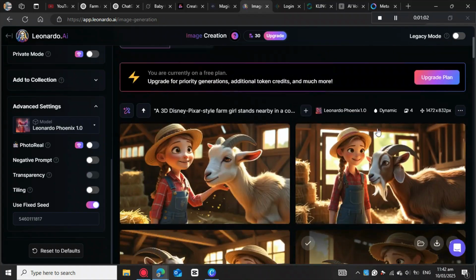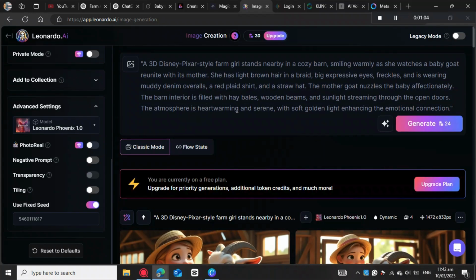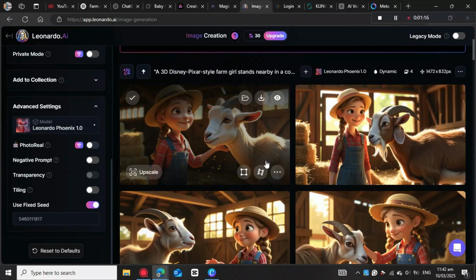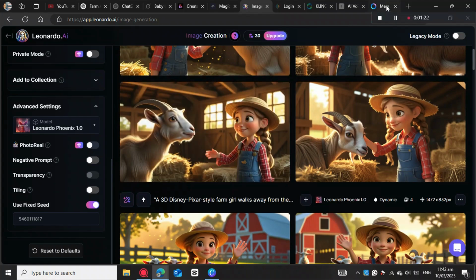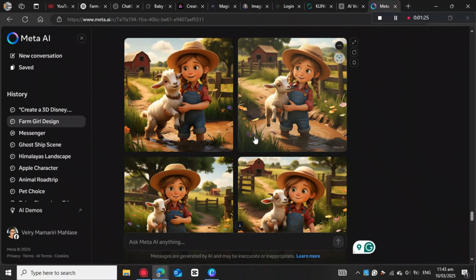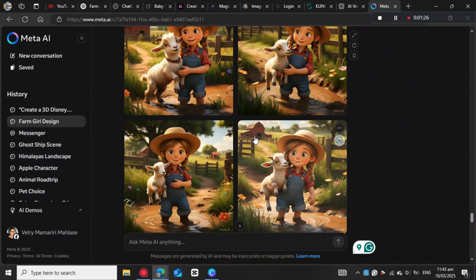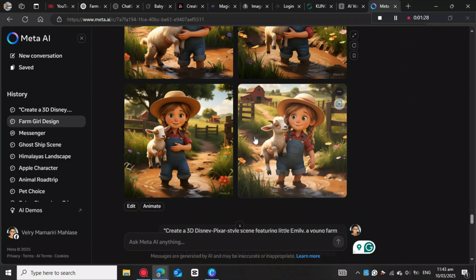You can just come here to the prompt section, and then you just put the new prompt on this in order for you to generate this set of images. So another option that you can also use is to go to Meta AI. So Meta AI is also free to use, and then it doesn't have a limit.